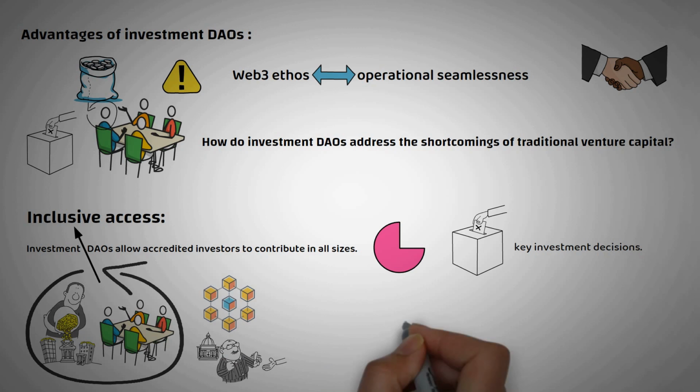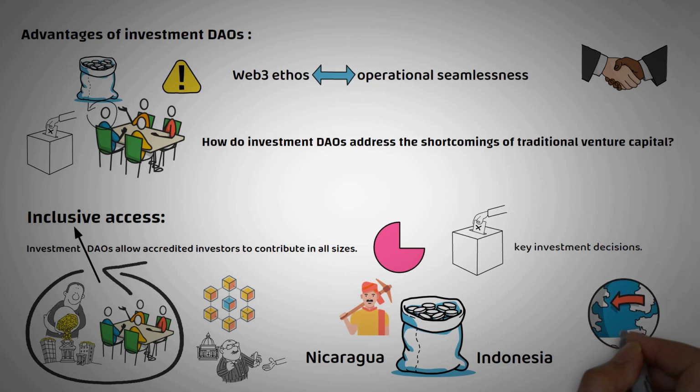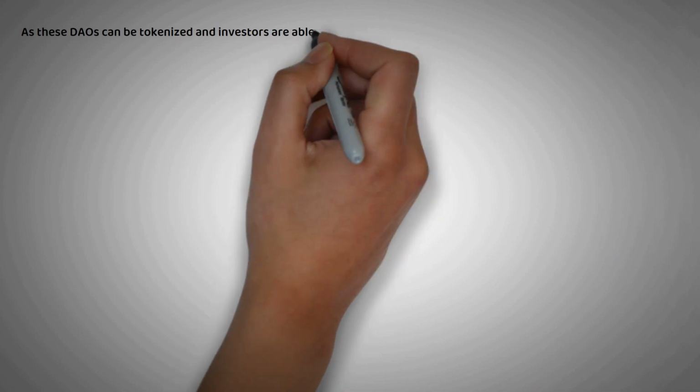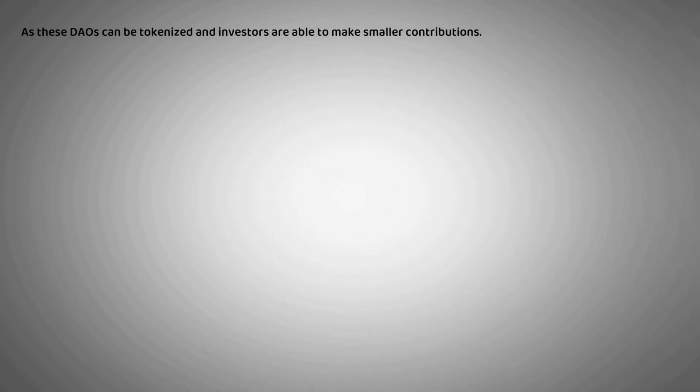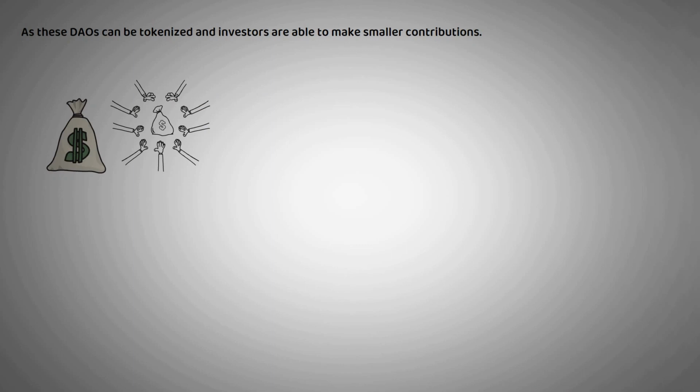Imagine running a fund focused on technology for coffee farmers across the world. Having community members from Nicaragua to Indonesia certainly helps in sourcing the best last-mile investment opportunities. This allows investment vehicles to be more specialized, more global, and yet highly local. As these DAOs can be tokenized and investors are able to make smaller contributions, this allows them to choose among a basket of funds to which they can contribute and diversify their risks.